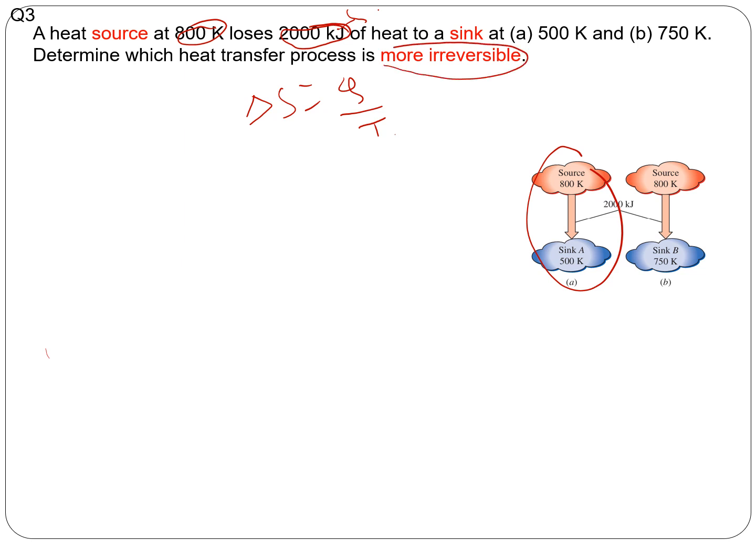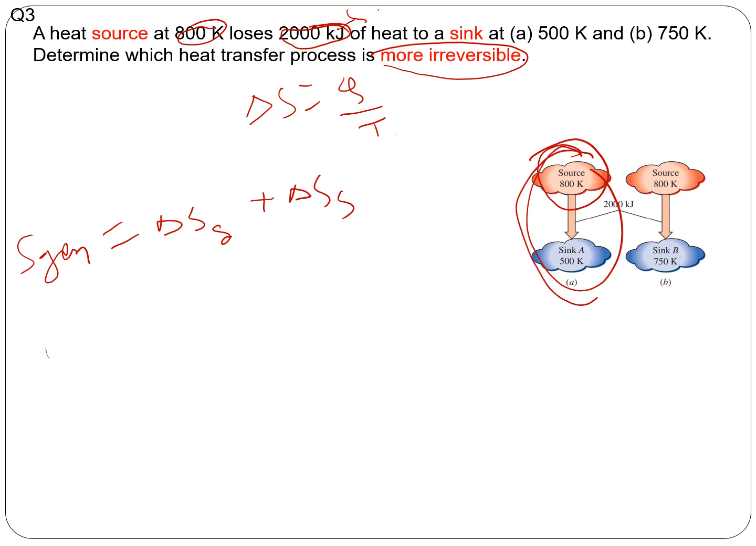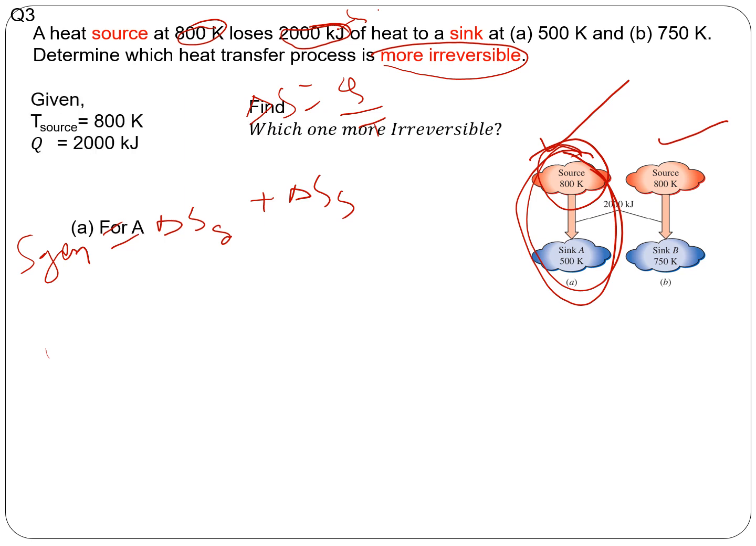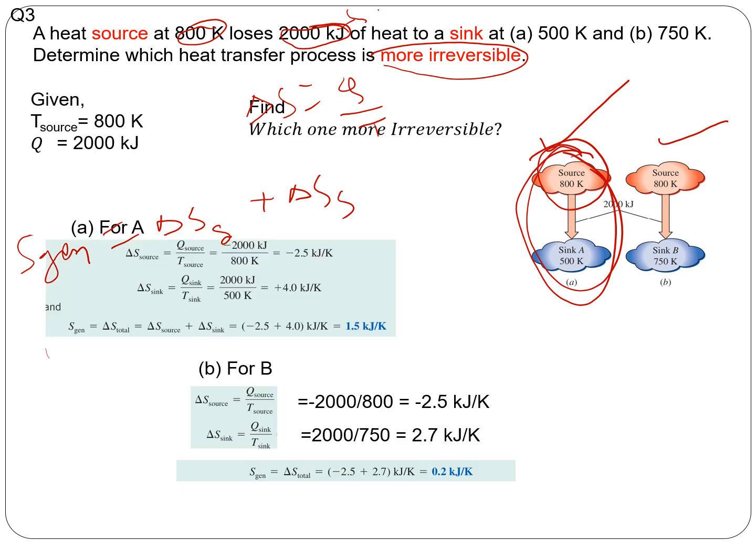We need to find out which one is more irreversible. In order to calculate irreversibility, you have to calculate the entropy generation. If this is a source and this is a closed system, you find the change in entropy of the system plus the change in entropy of the surroundings. Find this entropy generation for case A and case B and find out which one is more irreversible. Okay, this is one example.